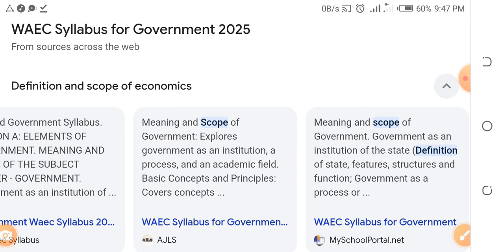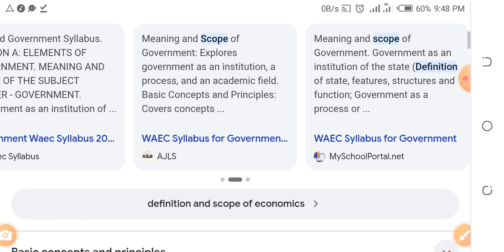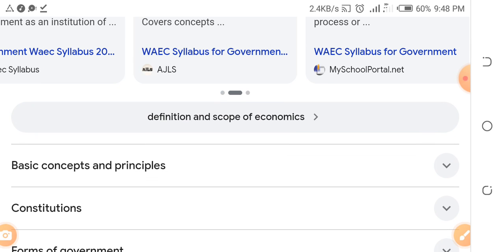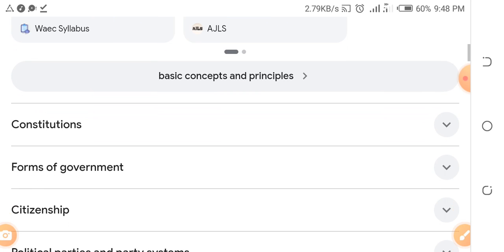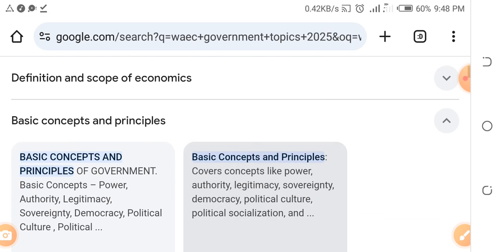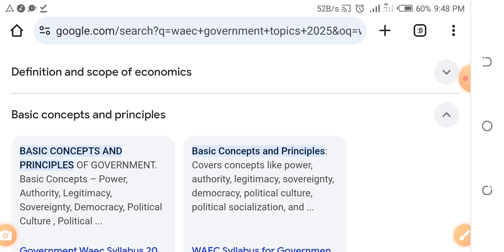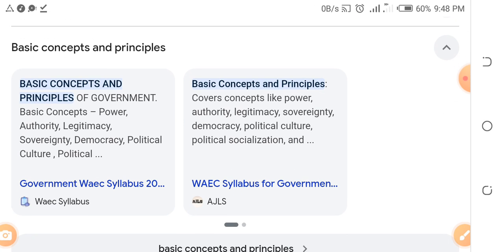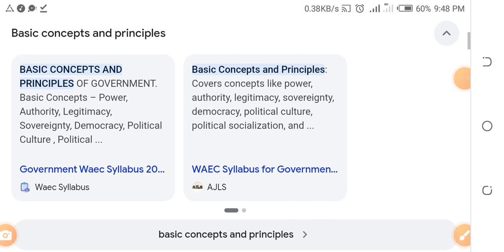Definition of state, features of state, structures of state, and function of government as a process, and all the rest. Now, for you to read basic concept and principles, read things like basic concept of power. You know these things as a government art student. These things I'm saying should not be strange to you, okay?